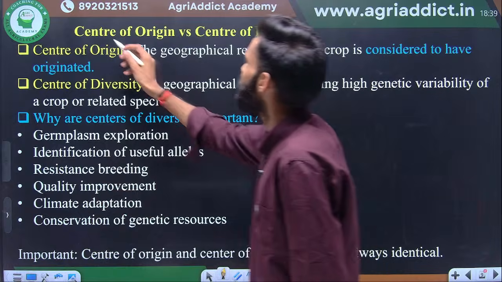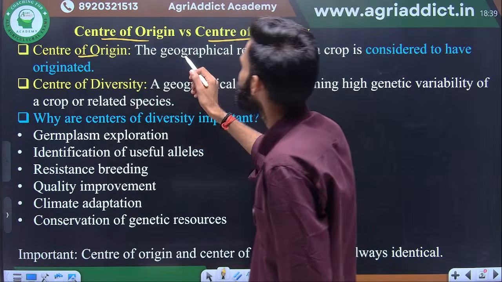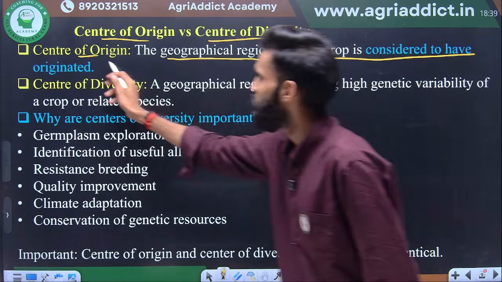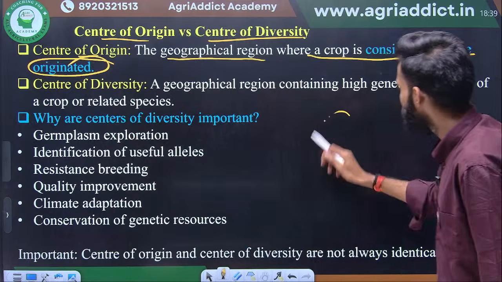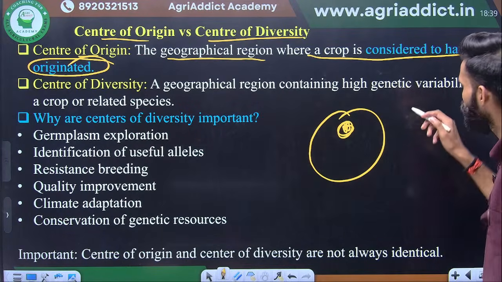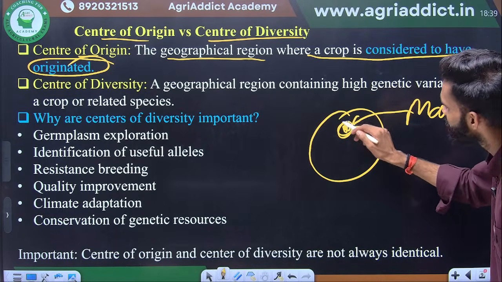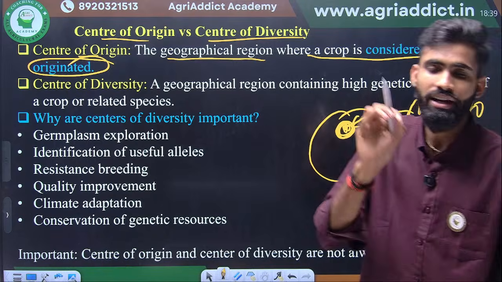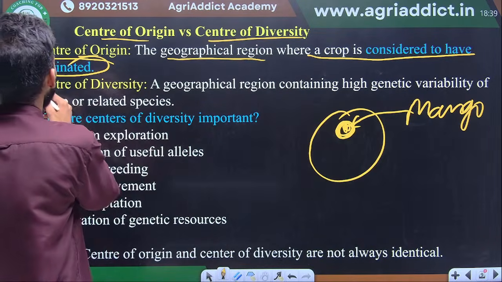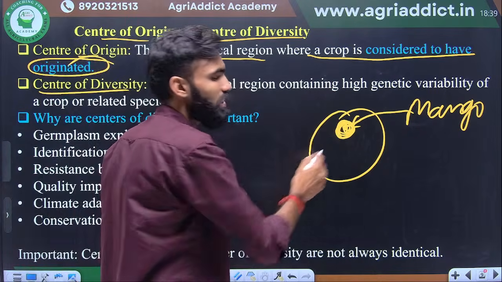Next one is center of origin. How many centers of origin are there? Okay, so what is the center of origin? The geographical region where the crop is considered to have originated. Okay, in the world there are some areas from which a crop originated. Suppose the mango originates from a particular area. We identify a certain area from where a specific crop originated. So the center of diversity is the first one, the center of origin, where this originated, this is the origin.